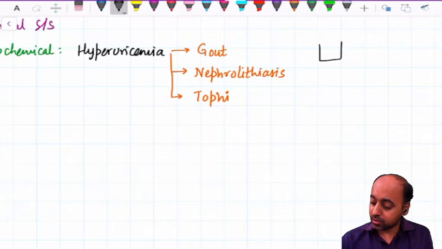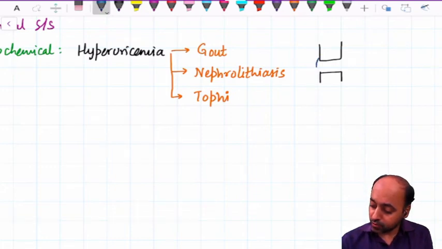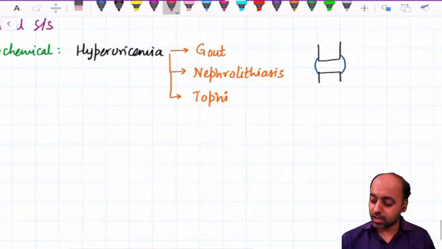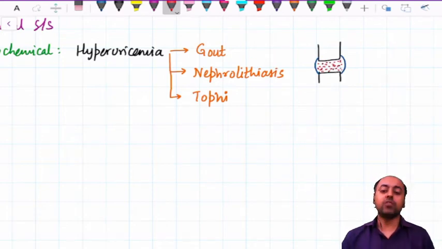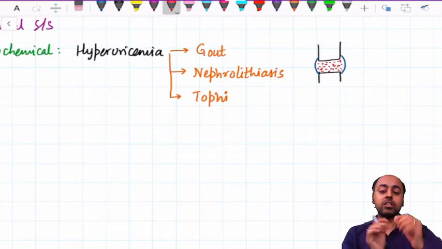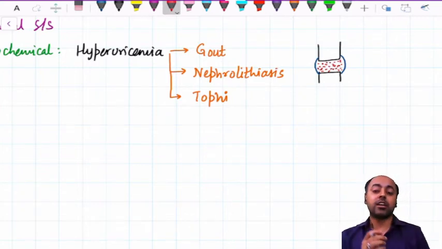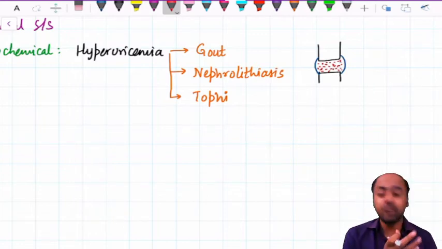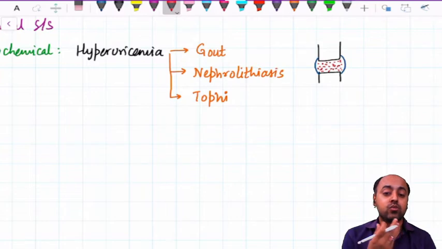Please note the diagrammatic representation. This is the joint and this is the synovial membrane. Initially the uric acid crystals are precipitated within the synovial fluid. Whenever there is movement around the joints, these uric acid crystals will rub against the joints and cause inflammation. Normally the synovial fluid is extremely clear, so this will cause inflammation, giving rise to gout.